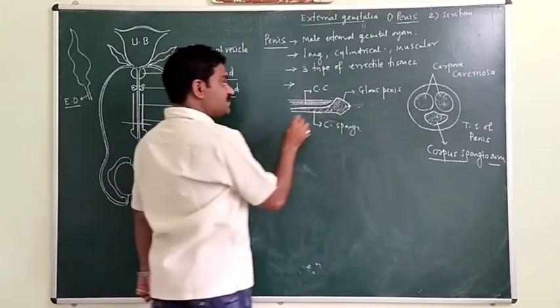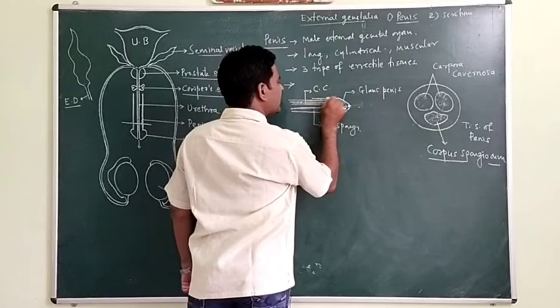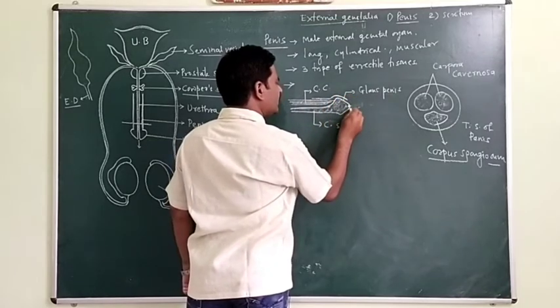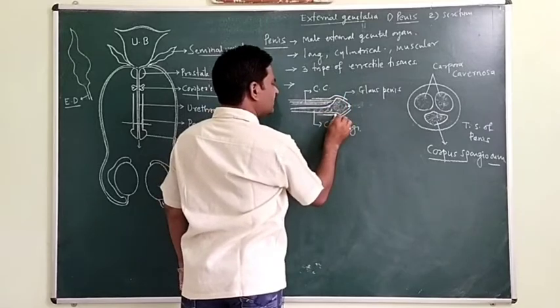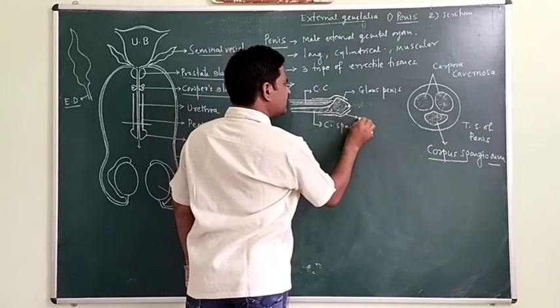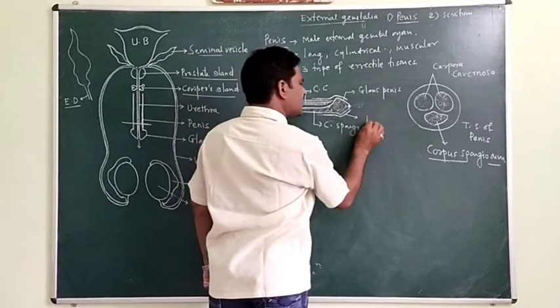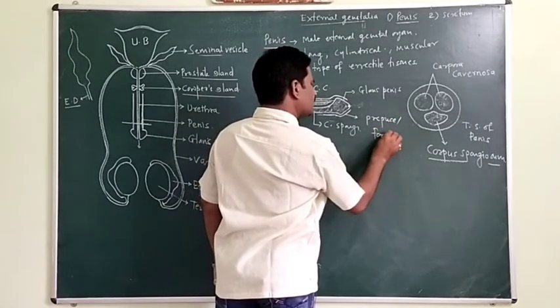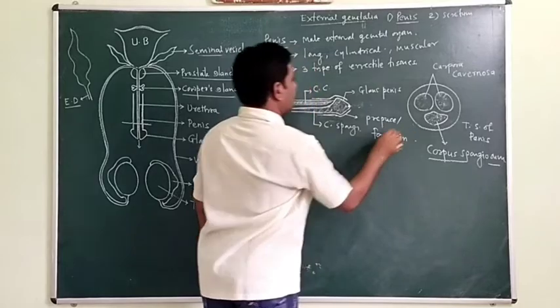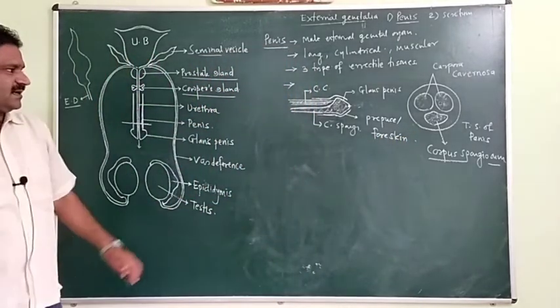and this glans penis is covered by the skin fold which is retractable or retractile skin fold. This retractile skin fold is called prepuce or foreskin. Okay, this is the external genital organ.